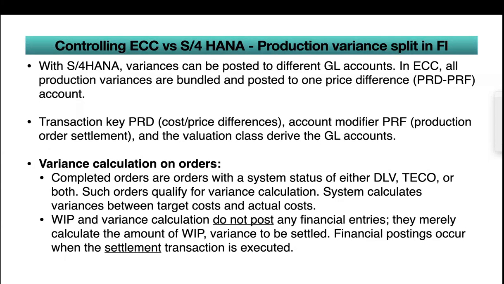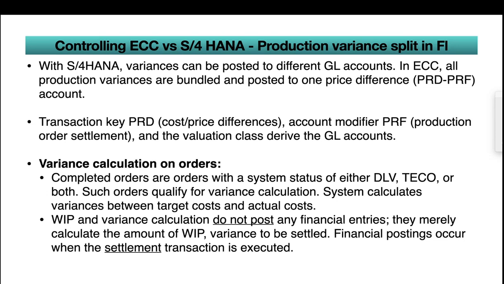Again, this is a price difference account, transaction key PRD, and the modifier is PRF. On variance calculation, I just want to read this so that people can recap when the system will calculate the variances. The variance calculation will happen only for completed orders with the status DLV, meaning delivered, TECO, meaning technically completed, or both.